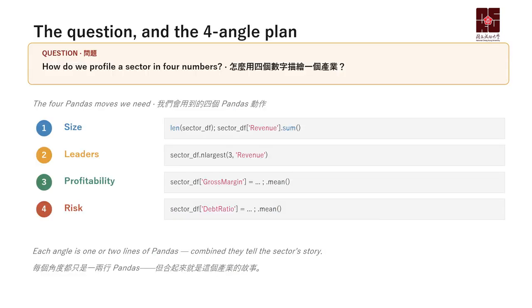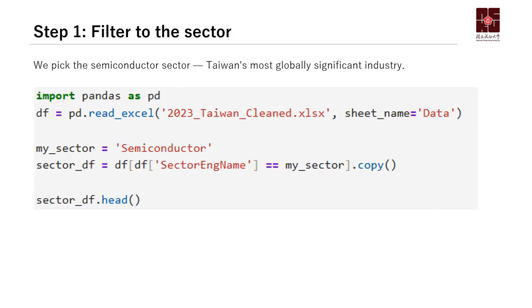Today we will depend on these 4 things. For the first one, we depend on revenue and conduct a summation, so we will know how big this sector is. For the second one, we depend on revenue and sort it in order, so we will understand which 3 are the top 3. For profitability, we depend on the gross margin, and for the risk, we depend on the debt ratio. So we depend on specific variables, and we can further our understanding of this industry.